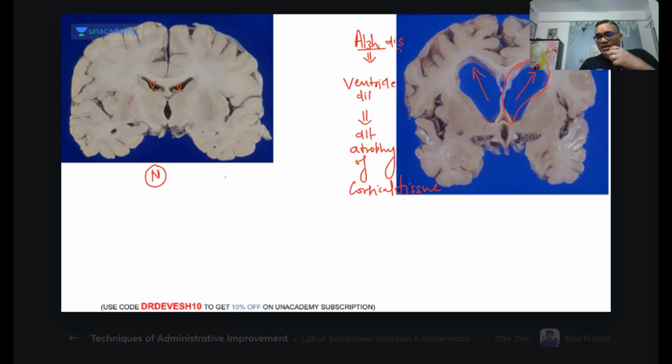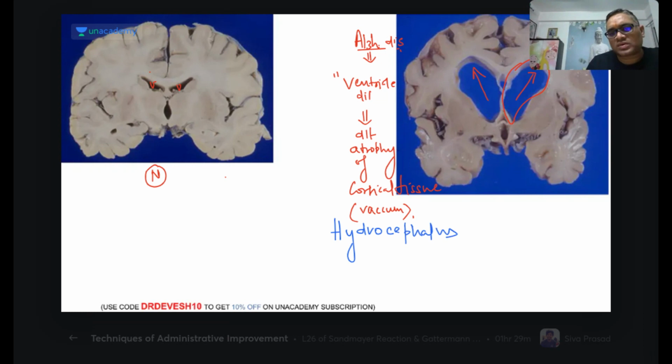This expansion is because of the vacuum created by cortical atrophy. Remember, this atrophy of the cortical tissue is creating a vacuum, right? And this vacuum is increasing the size of the ventricle. So this type of hydrocephalus is called hydrocephalus ex vacuo, because the ventricle is dilated, so CSF will be more. So this is called hydrocephalus ex vacuo.